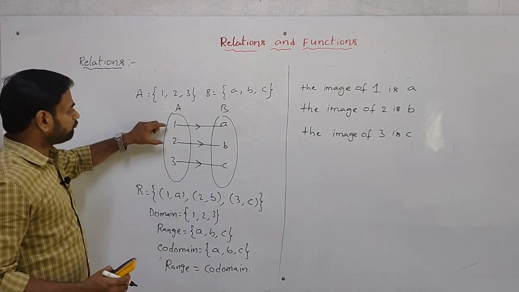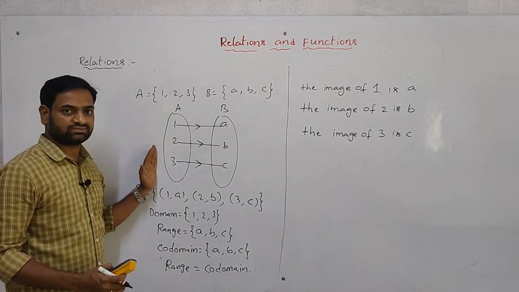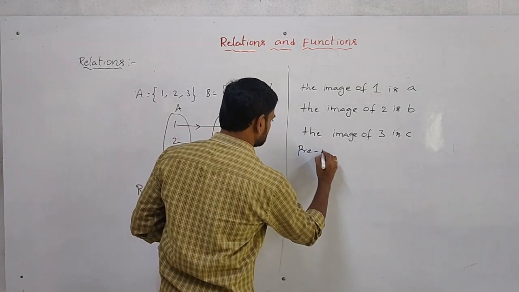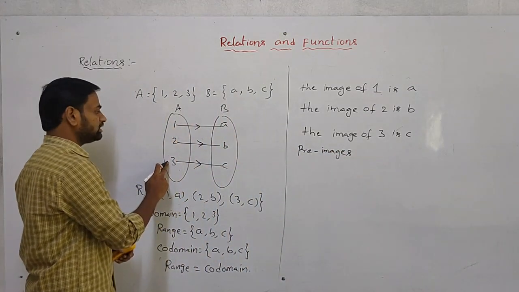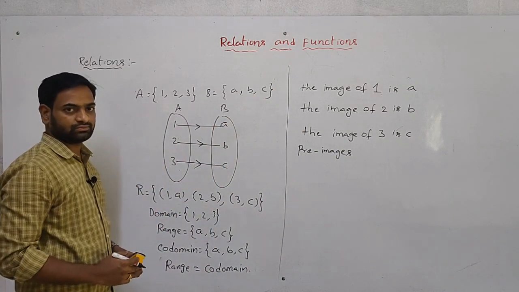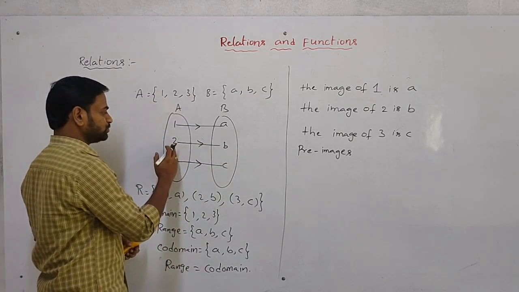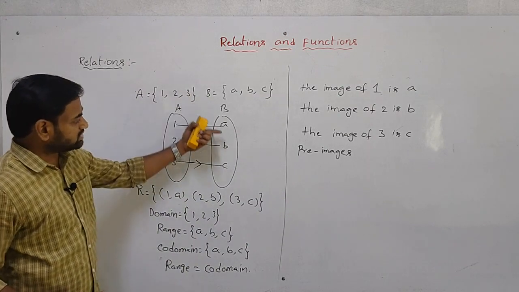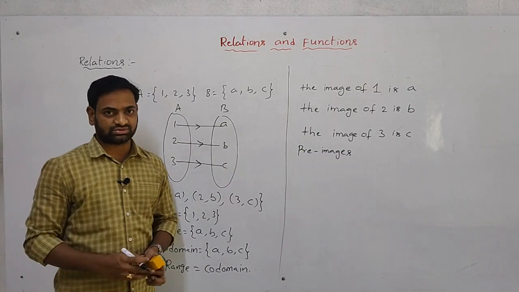Then what can you call 1, 2, 3? These are the pre-images. These 1, 2, 3 are the pre-images of A, B, C. The pre-image of A is 1, the pre-image of B is 2, the pre-image of C is 3. So A, B, C are called images, and 1, 2, 3 are called pre-images.